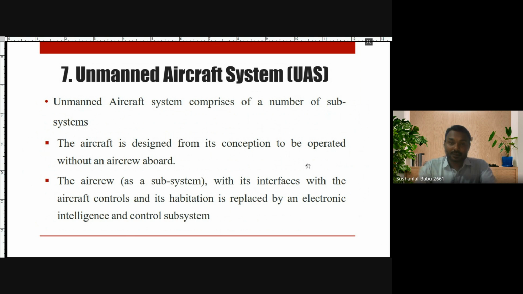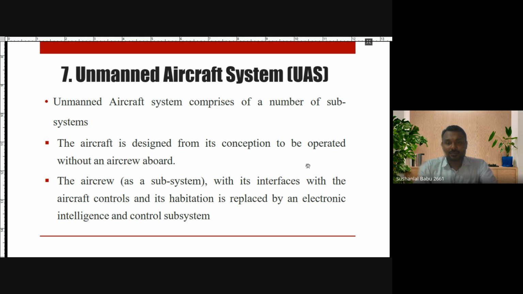Okay, so what are the systems surrounding or related to this particular entity, for the complete or proper functioning of the entire system? What are the components needed? So the aircraft is a component, and the controller who is sitting at the control station is also a system. It's part of the system.